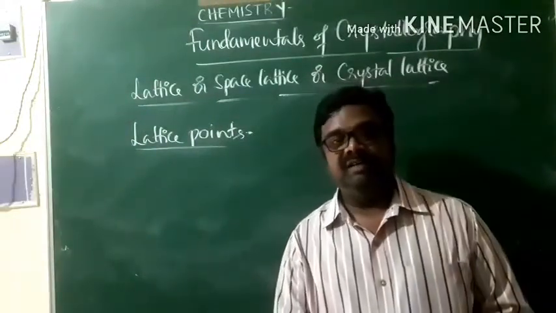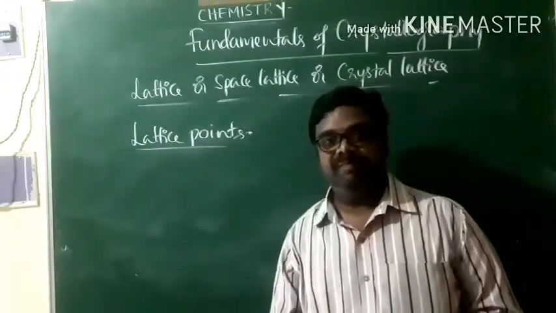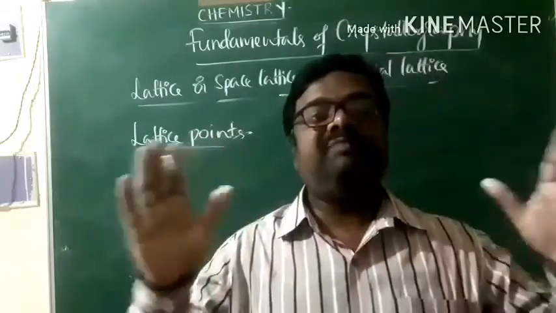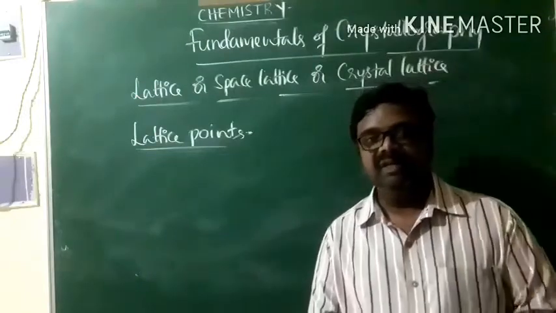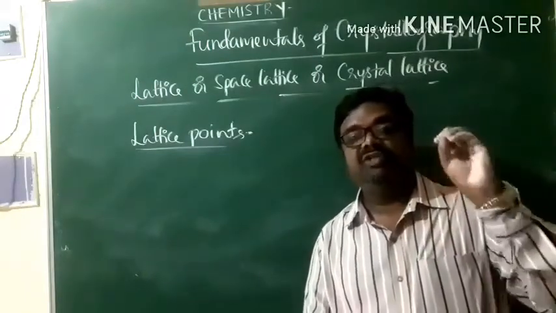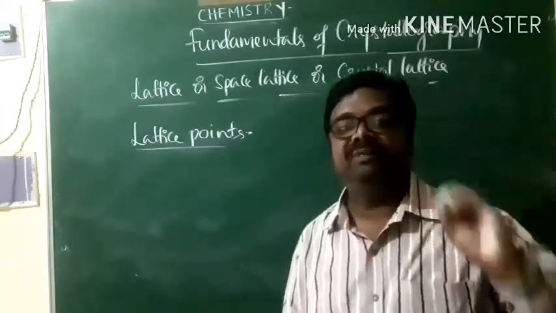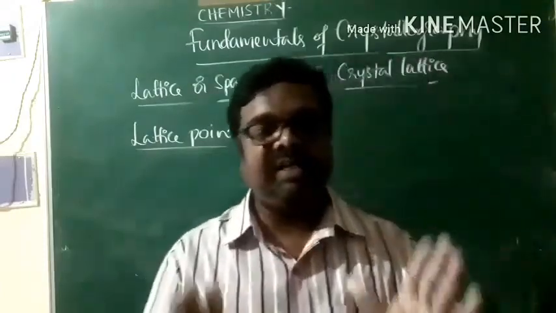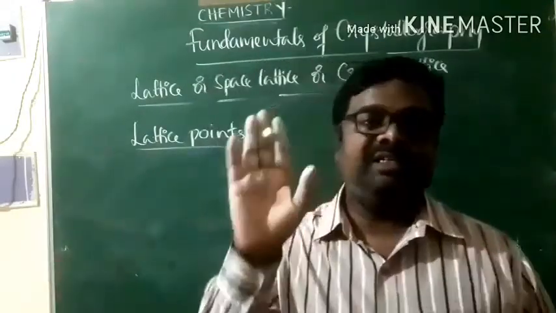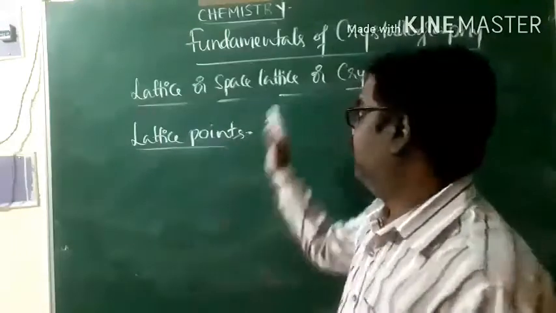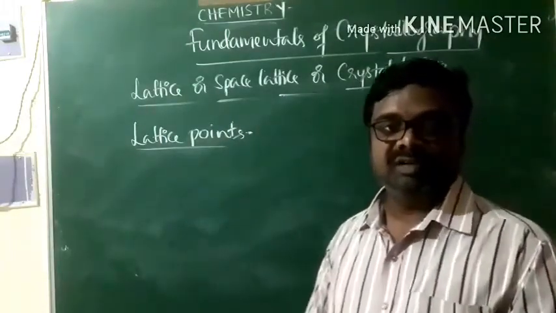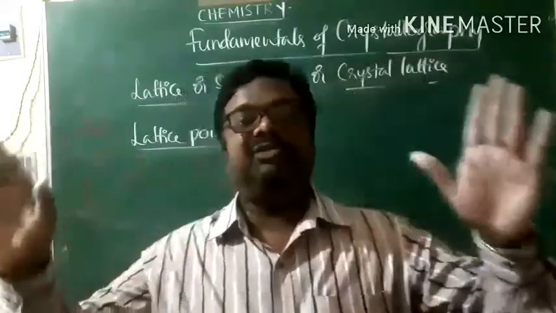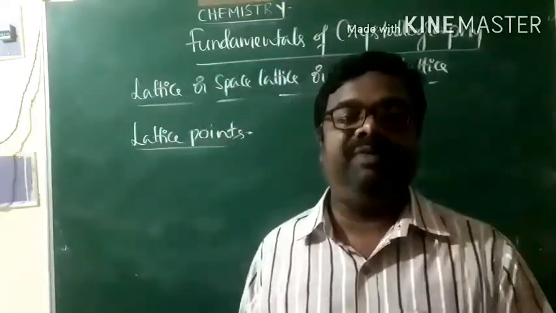That means crystal lattice is the regular arrangement of the constituent particles in three-dimensional space of a given solid.